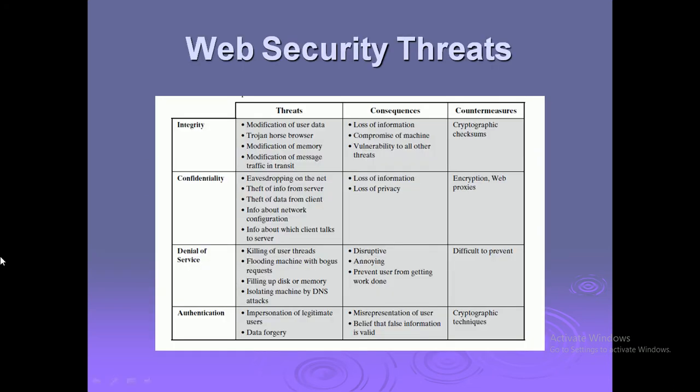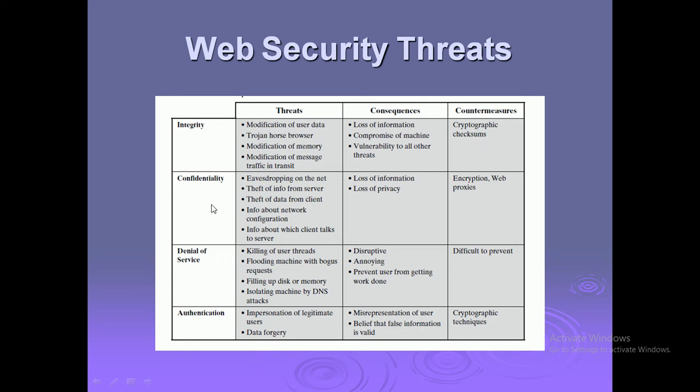Web security threats. This table shows all the threats grouped according to the security services: integrity, confidentiality, denial of service, and authentication. The threats in the category integrity: modification of user data, Trojan horse browser, modification of memory, modification of message traffic in transit. The consequences of these threats are loss of information, compromise of machine, vulnerability to all other threats. The countermeasures are cryptographic checksums.